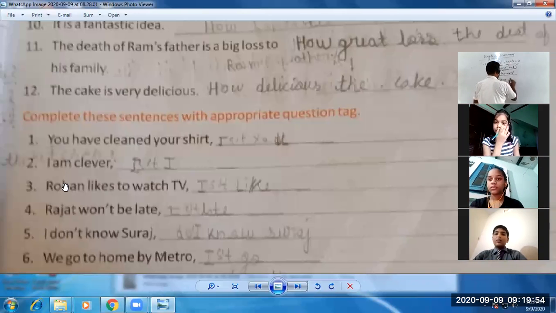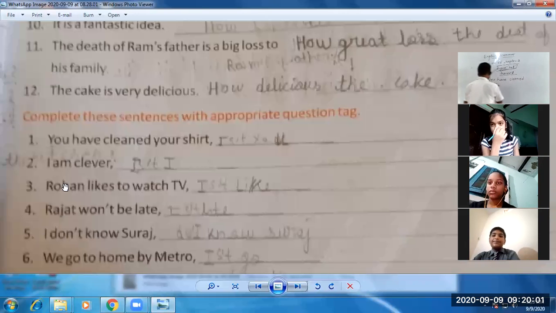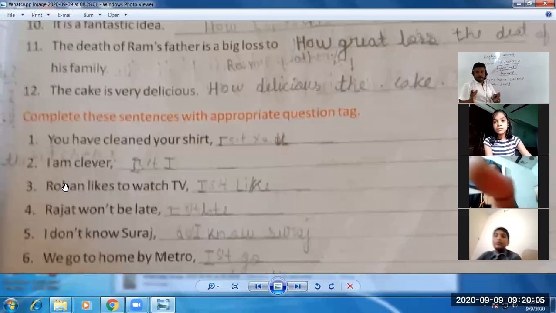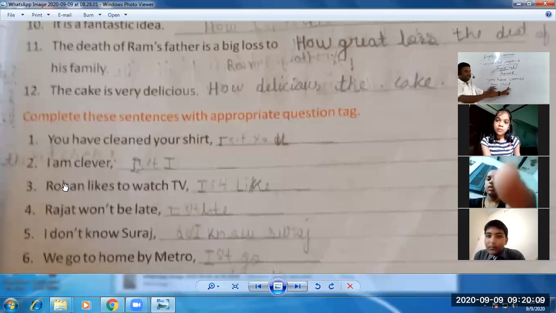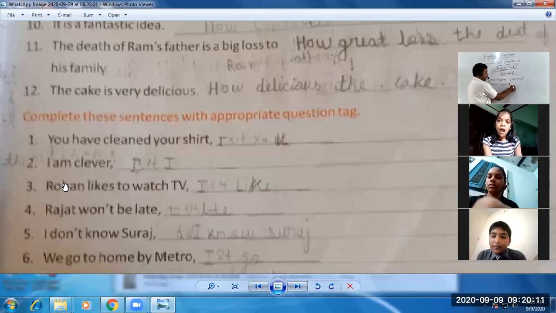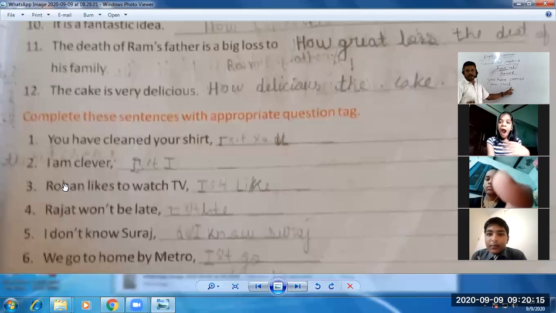You have cleaned your shirt. This is our sentence, affirmative sentence. We need to make the question tag of it. So students, look, till here the sentence is given in the book, and you can see comma is there. इसके बाद comma का use हुआ है.